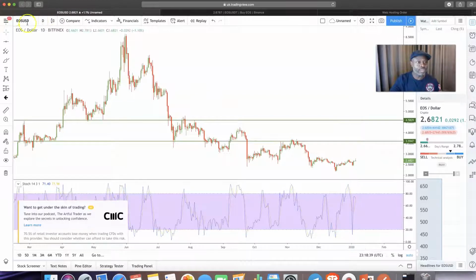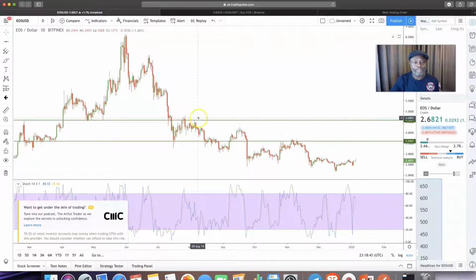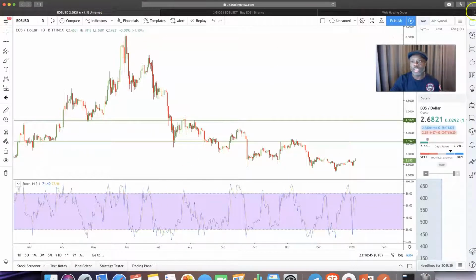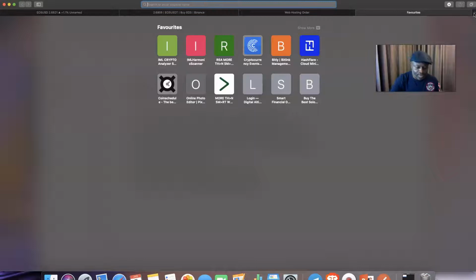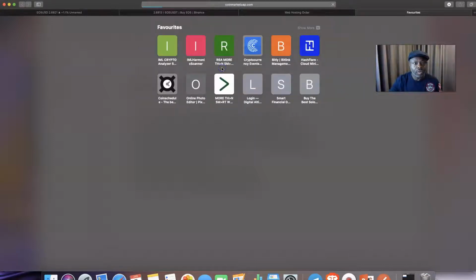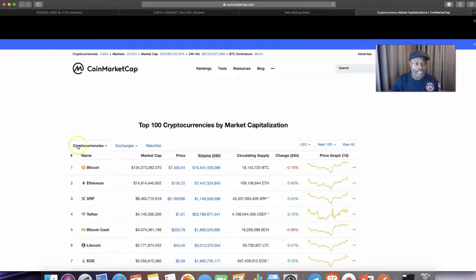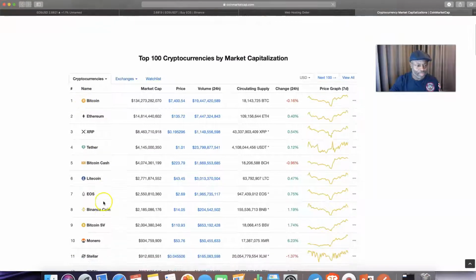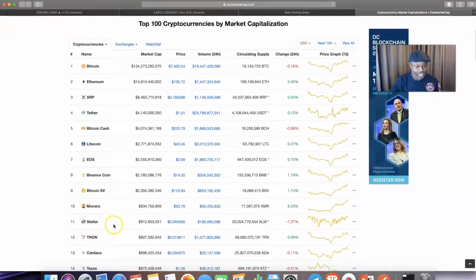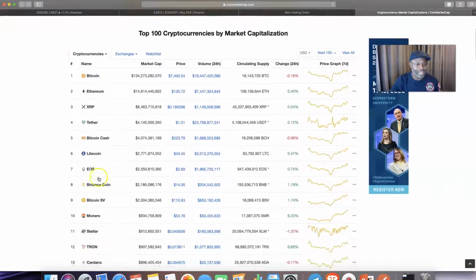Okay, this is EOS USD. You can do EOS USDT on Binance. I hope you understand what I'm trying to say. Okay, you can do this for any pair really, but why I would prefer EOS, if you come to CoinMarketCap, you're probably looking at, I would say, the first 10 pairs. If you invest your time to trade any of these first 10 pairs from Bitcoin up to Monero, I think you should be fine. Maybe include all this or that one, but all the first 10 pairs, they all have very good,